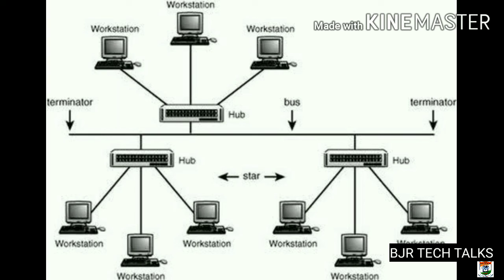The three star topologies and one bus are connected in the form of a tree. The advantage of this topology is that it can be easily expanded, and also it is easy to find the faulty device. Since it is connected in point-to-point wiring for each device, we can find the faulty device easily.